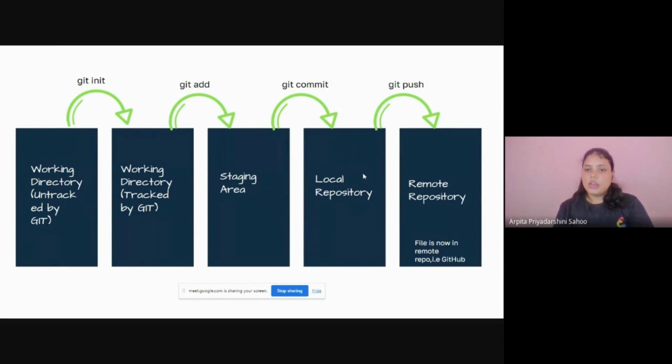After that, for hosting it in our GitHub repository or GitHub account, and letting people edit or give solutions to our project, we need to run the command git push. That you have seen.